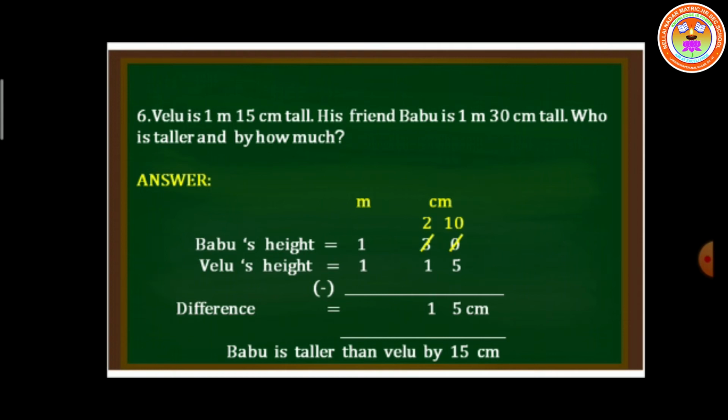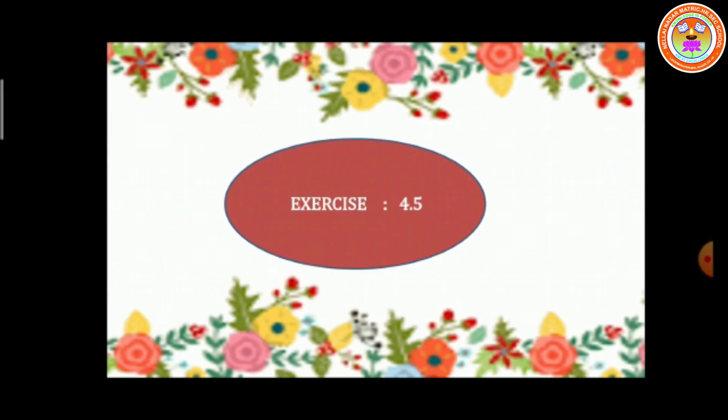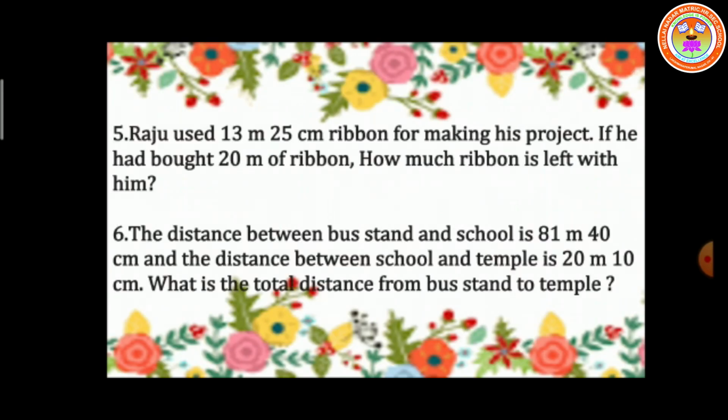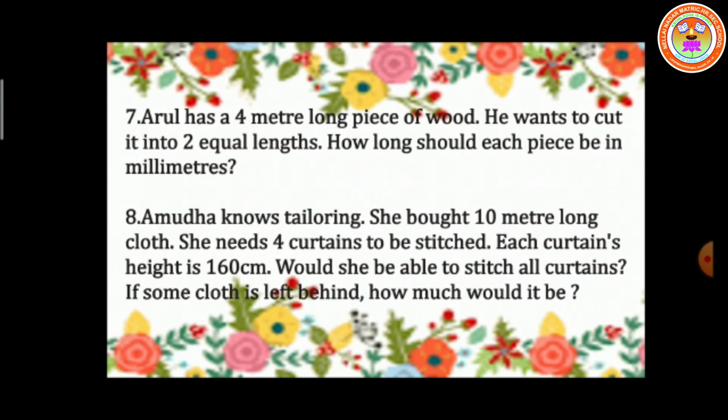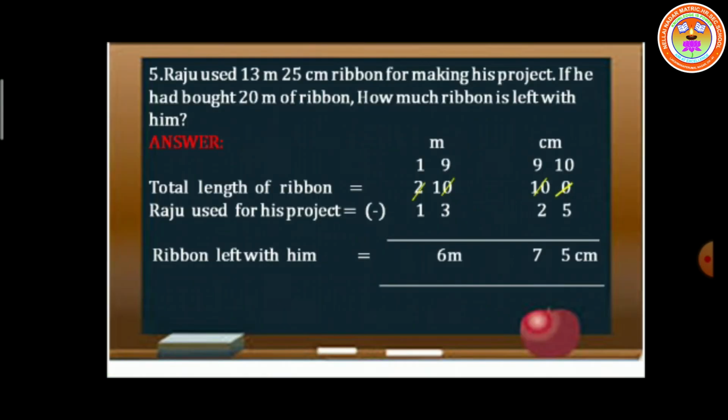Is it clear, children? With this, the exercise 4.4 word problems are over. Just go through this problem. It's a very easy problem. Then we are going to see the exercise 4.5 word problems. See, these are the questions in exercise 4.5. Let's see each and every question now.